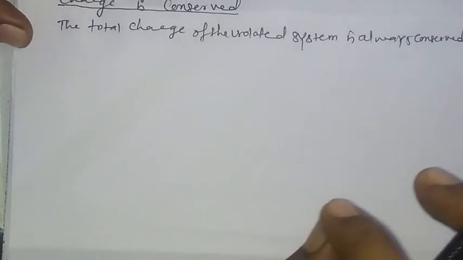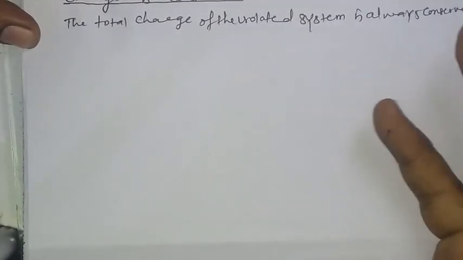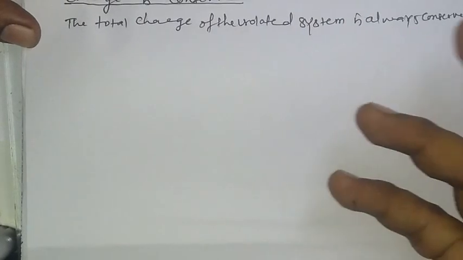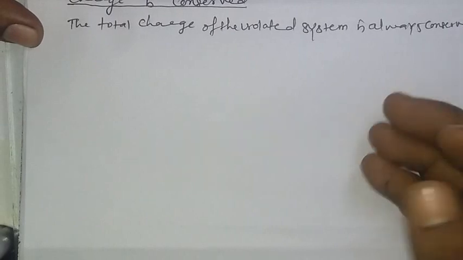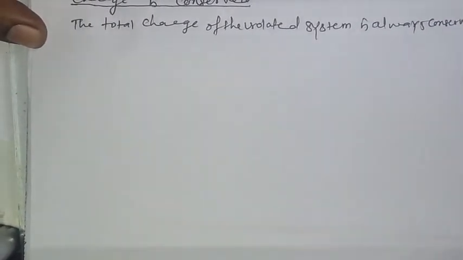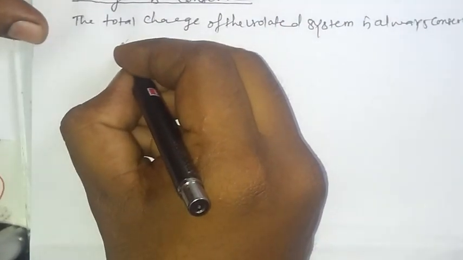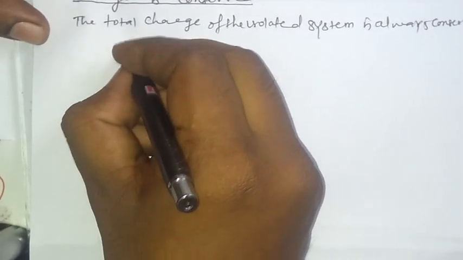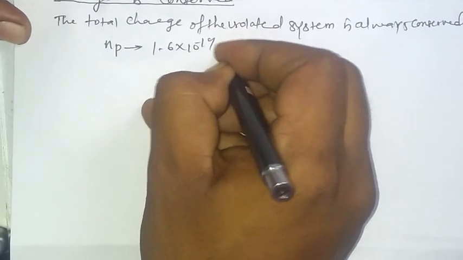It is not possible to create or destroy the net charge carried by an isolated system, although the charge-carrying particles may be created or destroyed in a process. The proton and electron thus created have equal and opposite charges. The proton carries a charge of 1.6 into 10 to the power minus 19 coulomb.